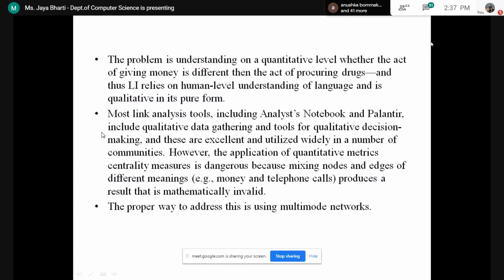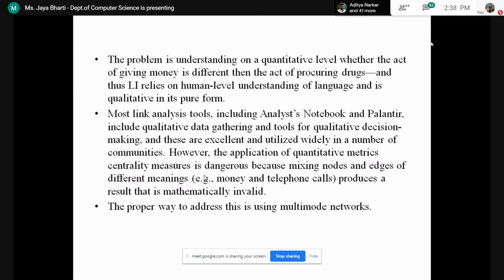Most link analysis tools, including Analyst Notebook or Palantir, include qualitative data gathering and tools for qualitative decision making, and these are excellent and utilized widely in a number of communities. However, the application of quantitative metrics centrally measures a dangerous thing. If you are mixing nodes and edges, then it could be relative.